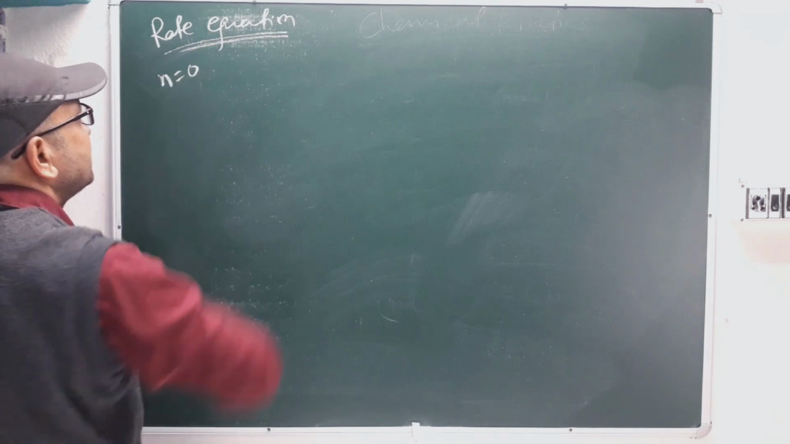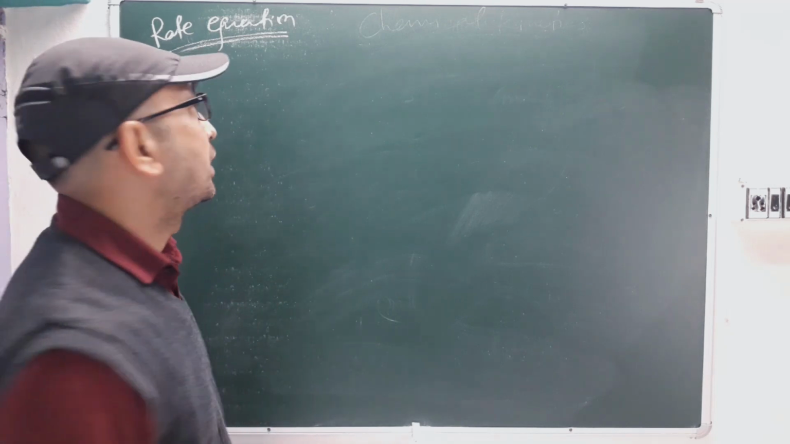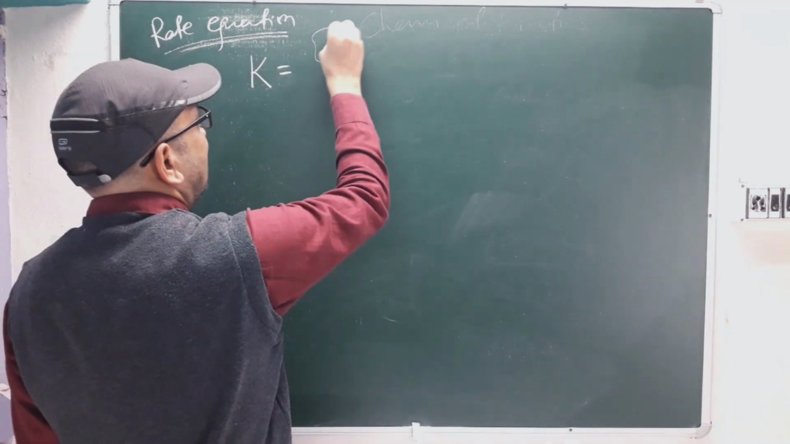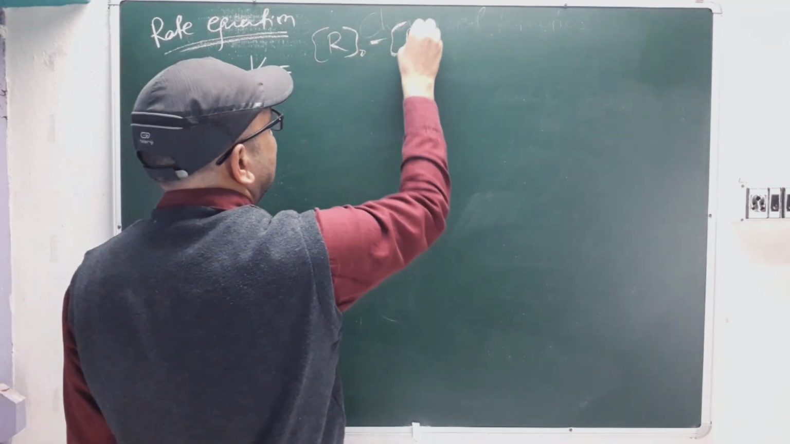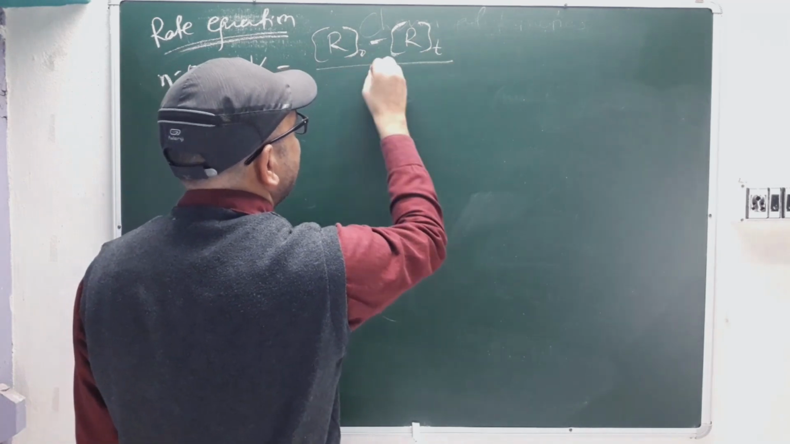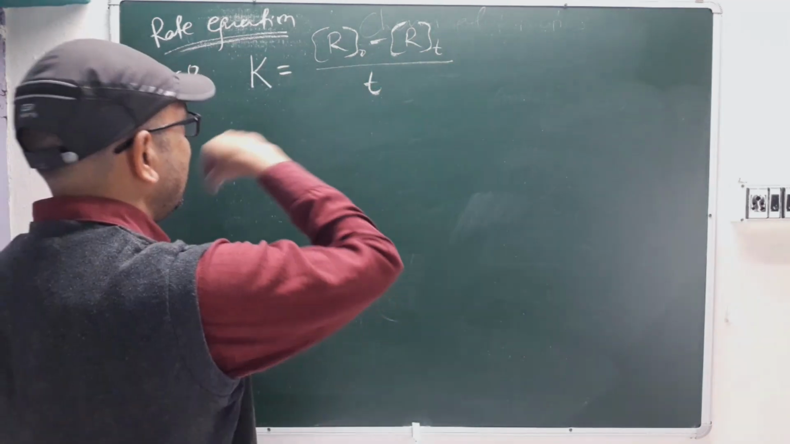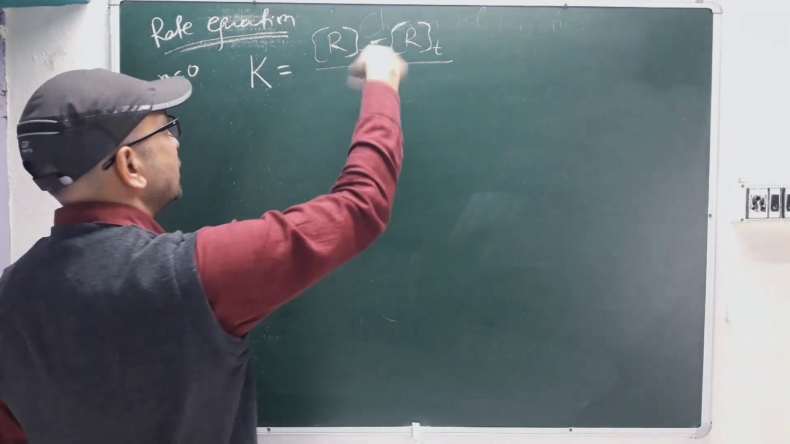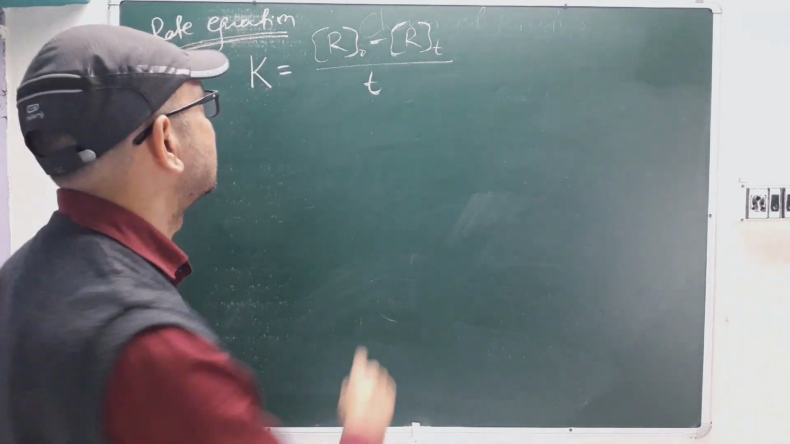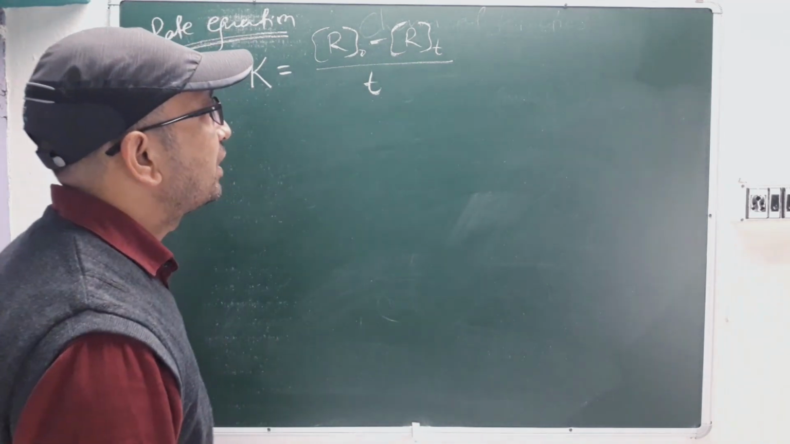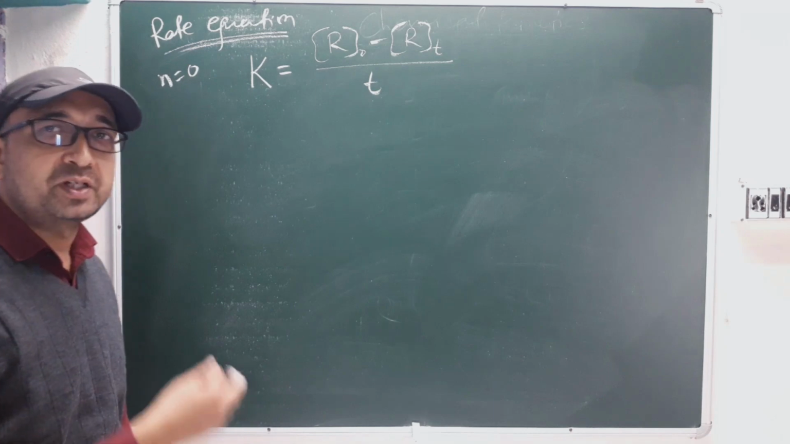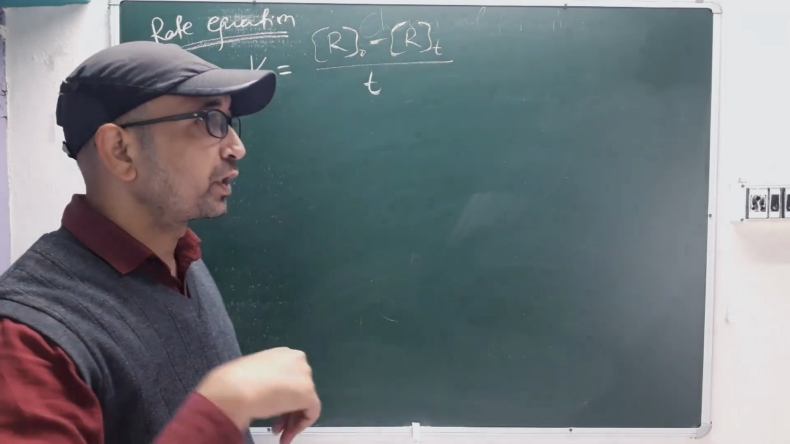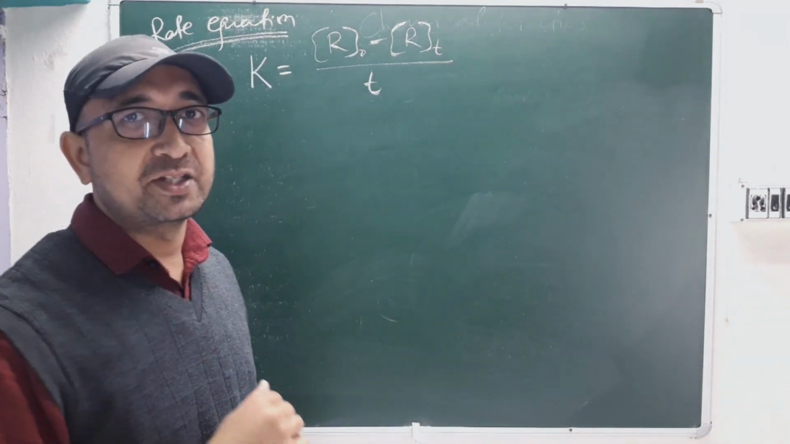So n equal to 0, means for 0th order we are finding out first. The rate constant k equals how much? It will be R0 minus Rt divided by t, correct? The unit will be mole per liter and then per second, because we already calculated the unit for this rate constant, right? So we will draw some graphs based on this. They will ask you directly which graph is matching for the 0th order.